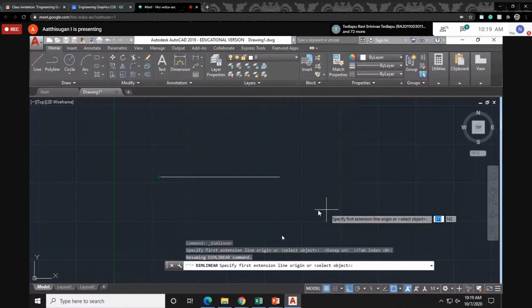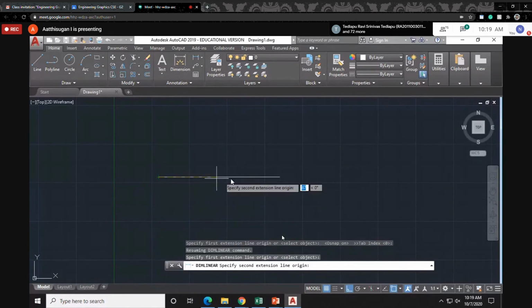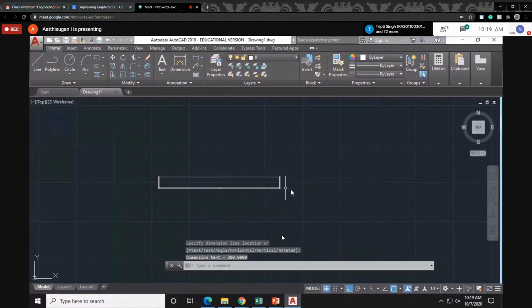Now I give dimensions from this end to this end. I did the dimension, but it is not visible according to your zoom window. So what you can do is use the dim style. So dim style. This is mainly for those who joined today's class.